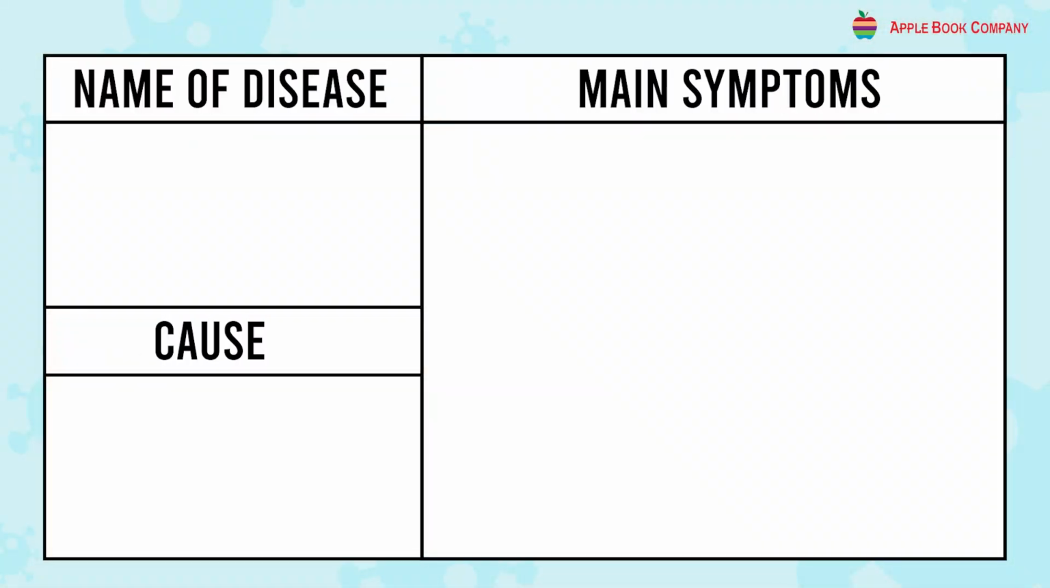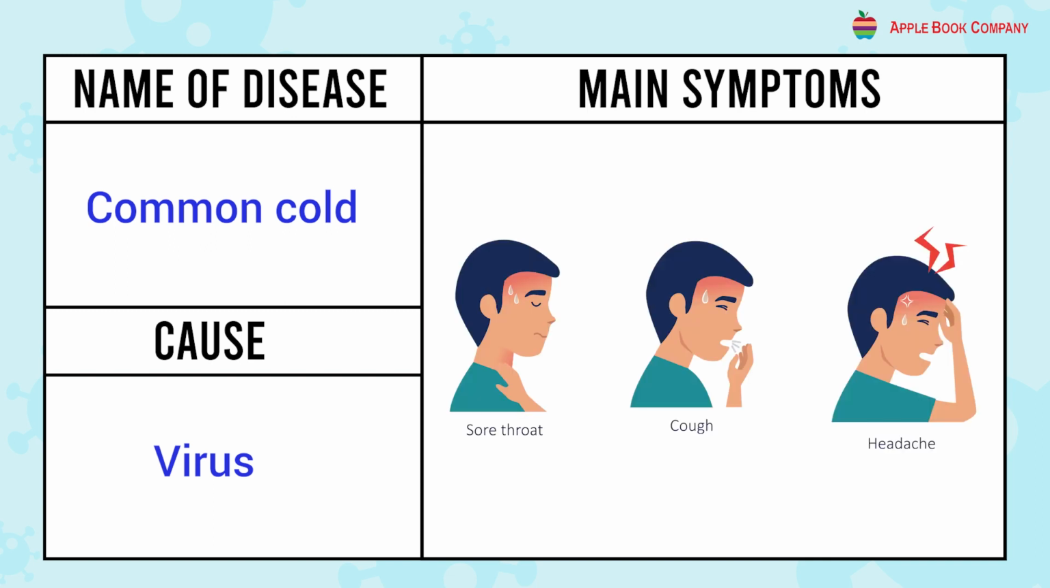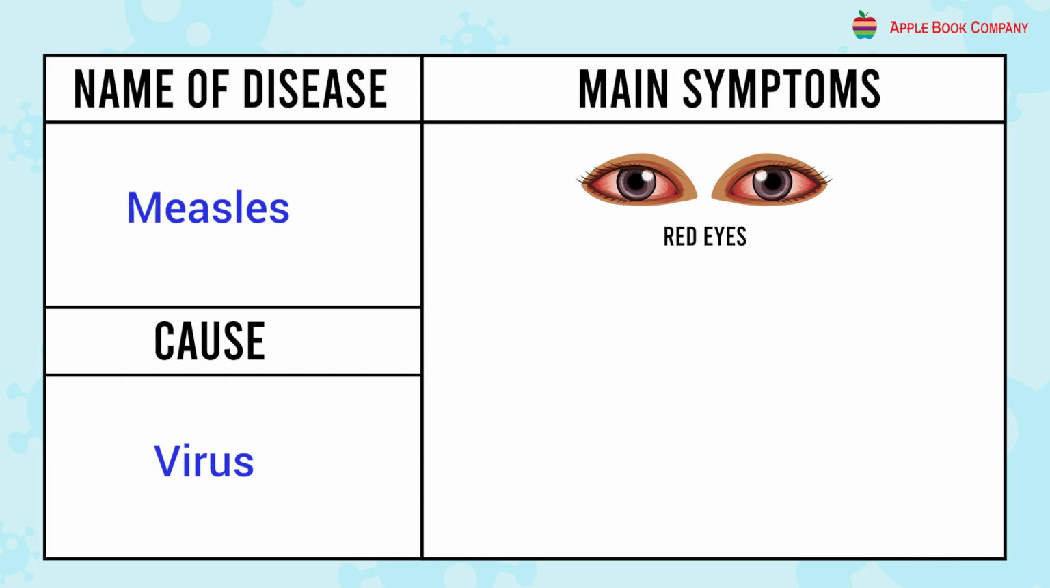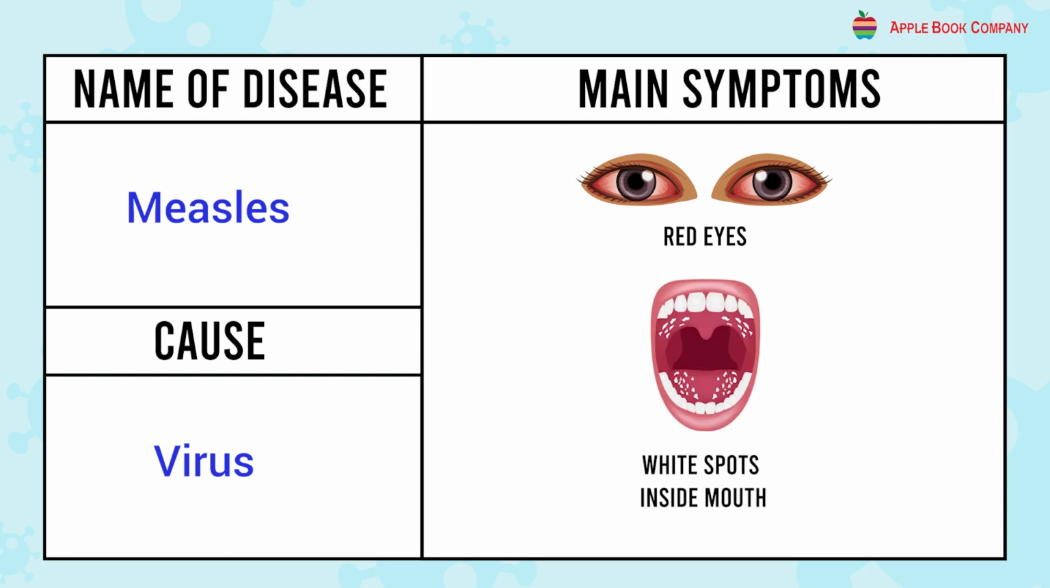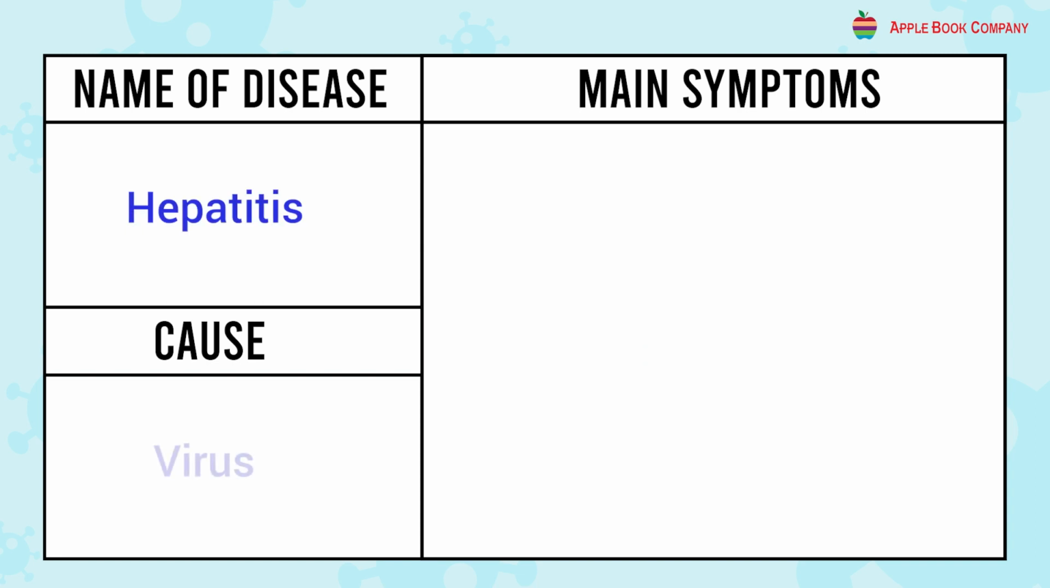Name of the disease, cause, and main symptoms. Common cold. Cause, virus. Main symptoms, sore throat, cough, headache. Disease, measles, caused by virus, and the symptoms are red eyes, white spots inside mouth, fever, muscle aches. Hepatitis caused by virus.